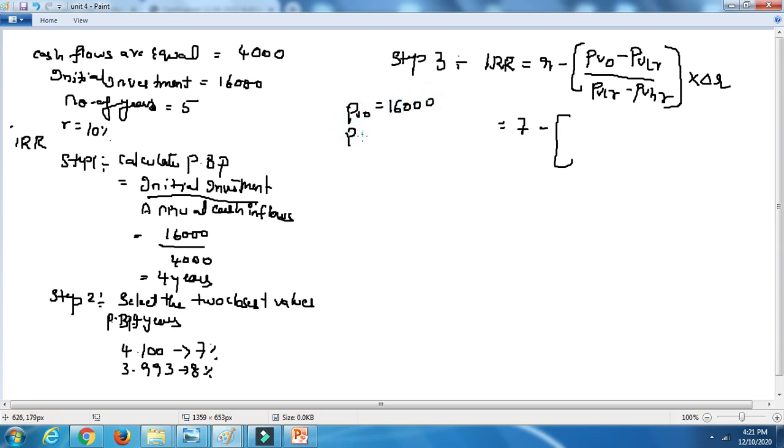PVLR we require. PVLR is nothing but lower rate. So 7% it is, so 4.100. PVHR, that is nothing but the higher rate, 3.993.